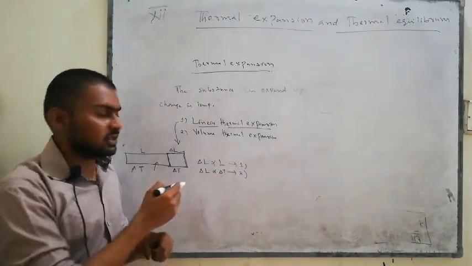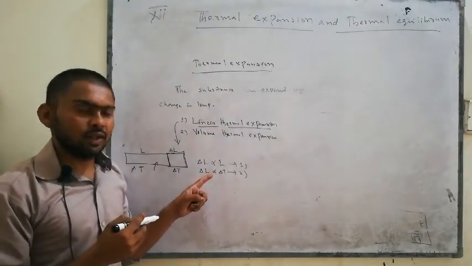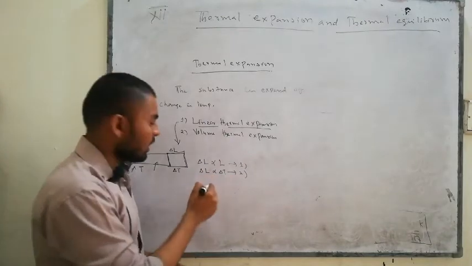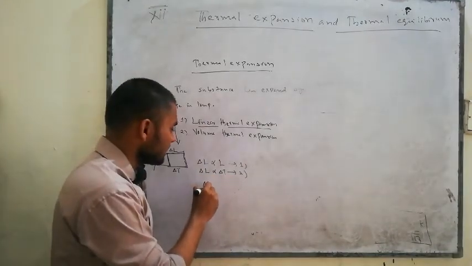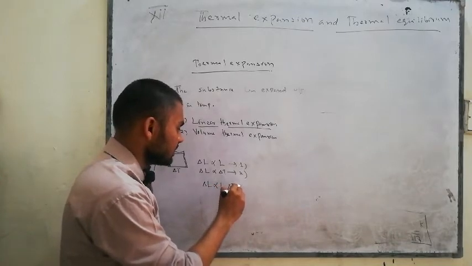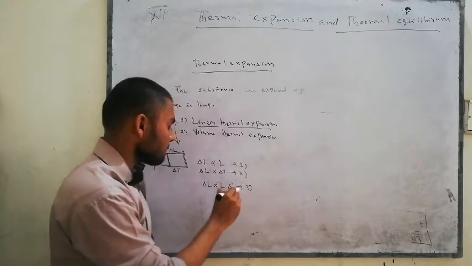If we combine both equations, we have the new form: change in length is directly proportional to L delta T. This is the third equation.